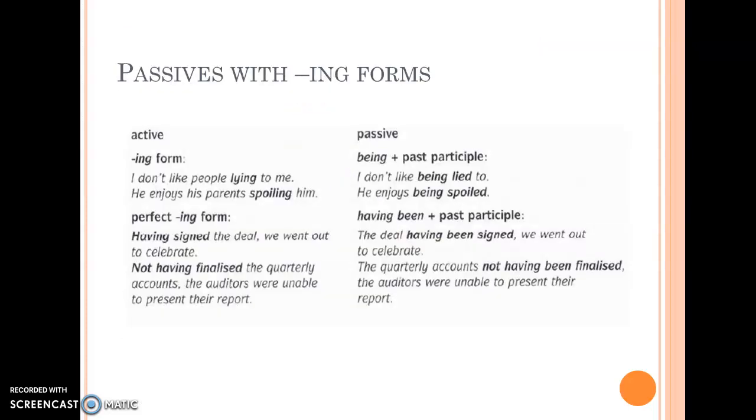With ing forms, we can also use passive with an ing added to the verb to be plus a past participial form, or with a perfect ing, with an ing added to the auxiliary for the perfective aspect plus the participial form of the verb to be, and of course with the past participle.